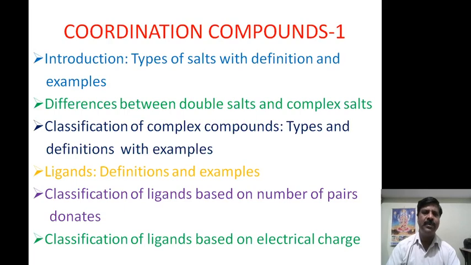In this I have to discuss the introduction, types of salts with definitions and examples, differences between double salts and complex salts, classification of complex compounds, types and definitions with examples, ligands, definitions and examples, classification of ligands based on the number of pairs of electrons donated, and classification of ligands based on electrical charge. I have to discuss them in detail one by one.